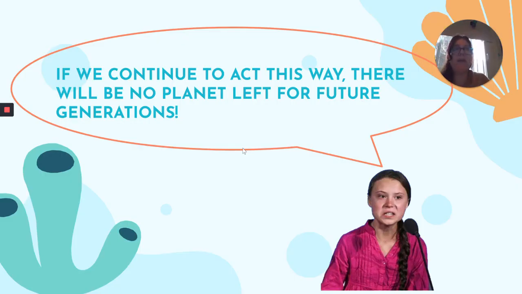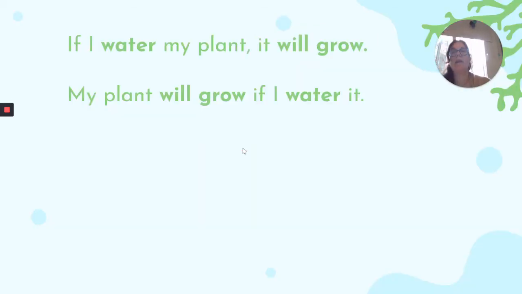So let's have a look at this example. If we continue to act this way, there will be no planet left for future generations. Greta, again, very apocalyptic. You can see the if, as in most conditional sentences, the tense is the simple present, and the tense of the second clause is the simple future. Two more examples. If I water my plant, it will grow. My plant will grow if I water it.